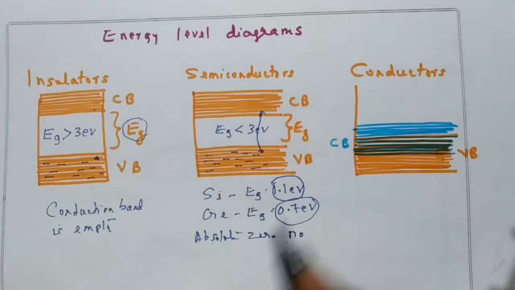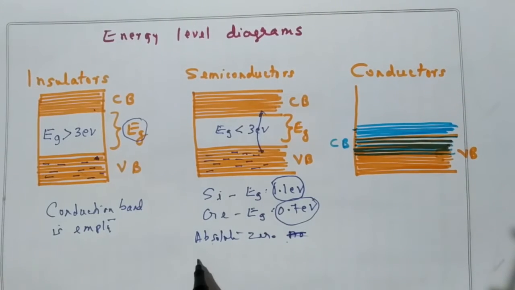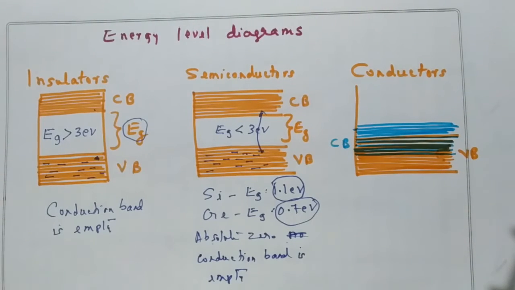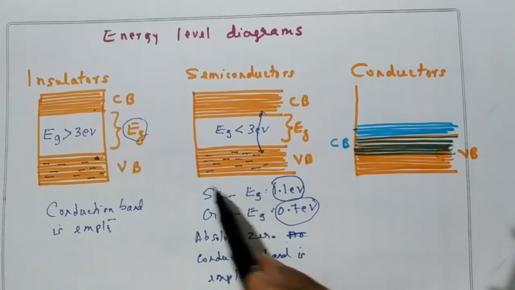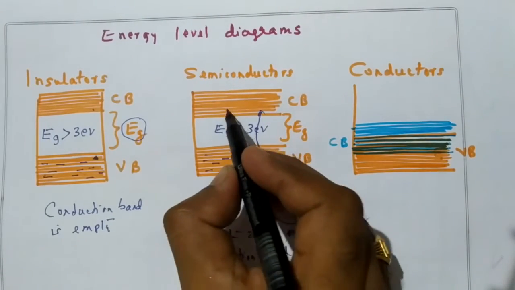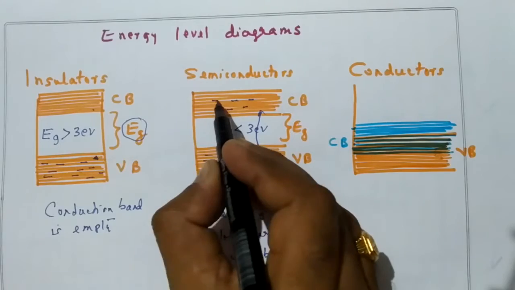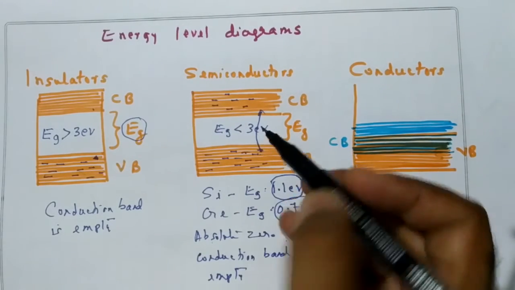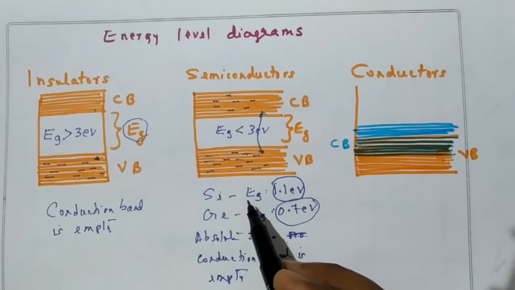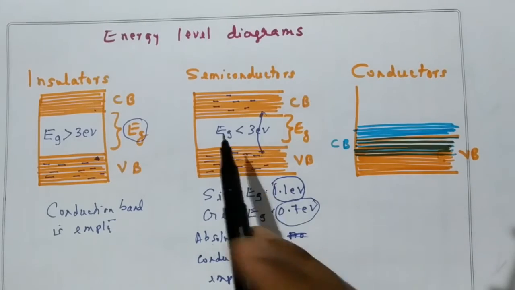Okay, but at absolute 0, no electrons will be in the conduction band. So we can say that the conduction band is empty as far as the semiconductor is concerned. But at room temperature, what will happen? The electrons will acquire enough energy and go from the valence band to the conduction band. So here there will be a few number of electrons. And there is some phenomenon that occurs in the valence band, that we'll see later.